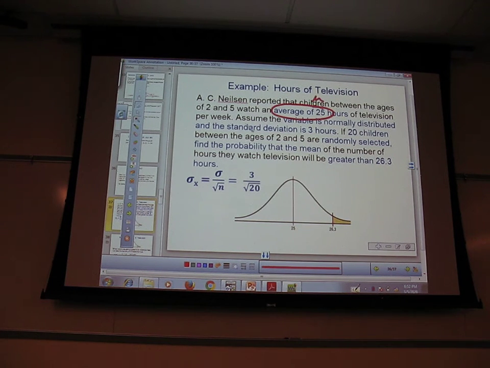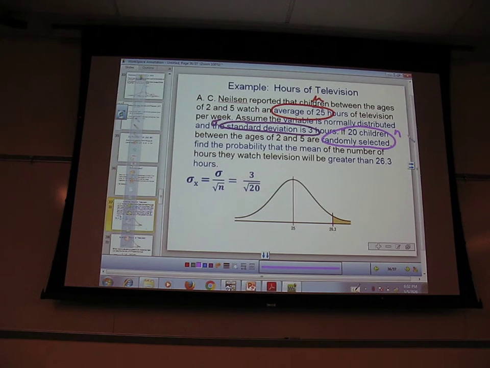Okay. Assume the variable is normally distributed. I need that. That helps me because then it doesn't have to be 30 or more. Right? Because remember, if it's not normally distributed, I need a sample size of 30 at least. Okay. And the standard deviation is 3. Ooh, that's easy. So 3 is my what? Standard deviation, so that's my sigma. Good. Okay. If 20 children between the ages of 2 and 5 are randomly selected, 20 children are selected. That's my n. Find that selected or chosen or surveyed. That's your n.